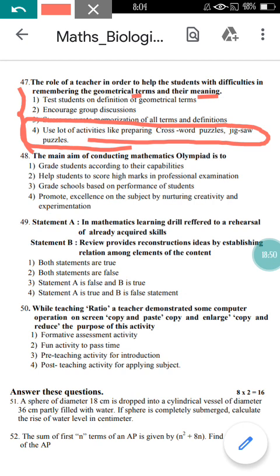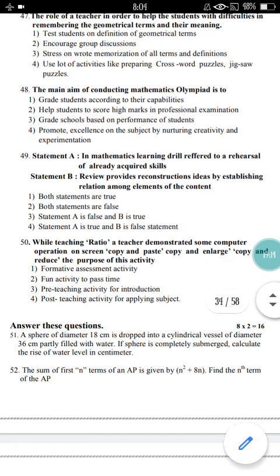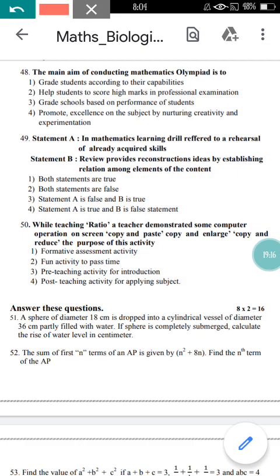By making use of a lot of activities, you can help him remember the geometrical terms. So option 4 will be correct. Come to question number 48 here. The main aim of conducting a mathematics Olympiad is to. Out of 4, you can find the most appropriate option here is also option 4. Just to promote excellence in the subject by nurturing creativity and experimentation is the aim of the mathematics Olympiad. So option 4 here is correct.